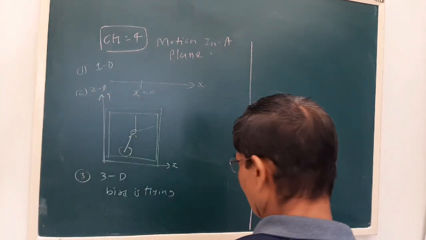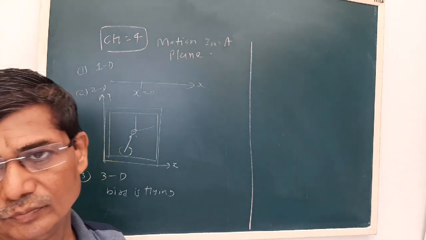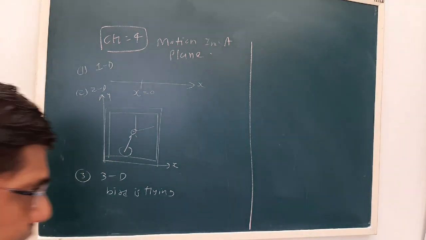Now, before going for this, we should know about scalars and vectors.